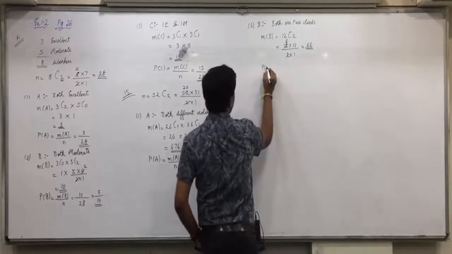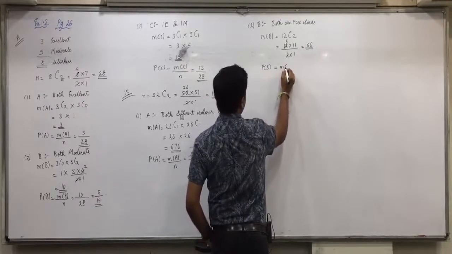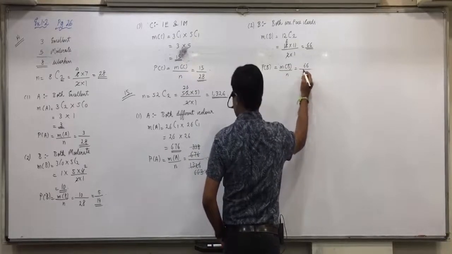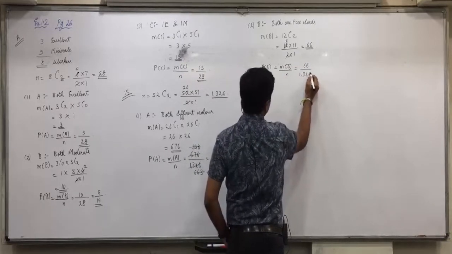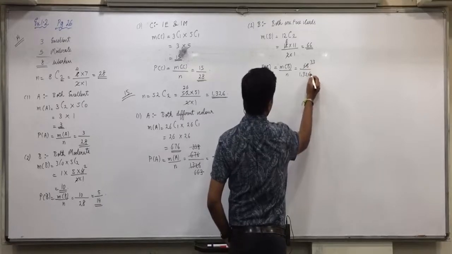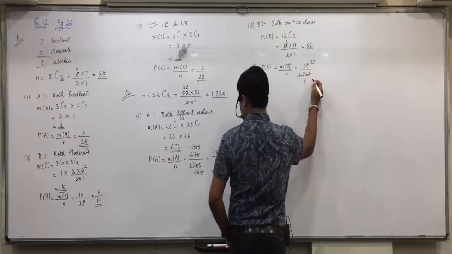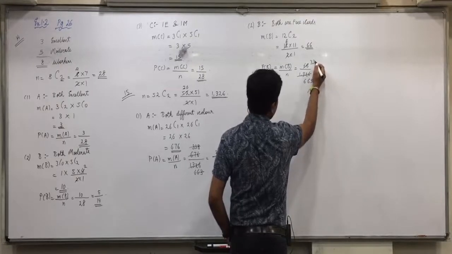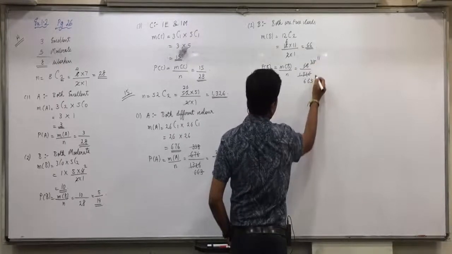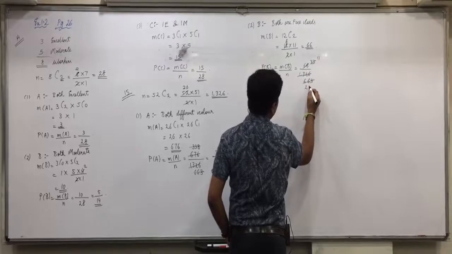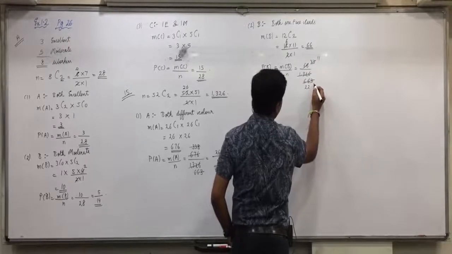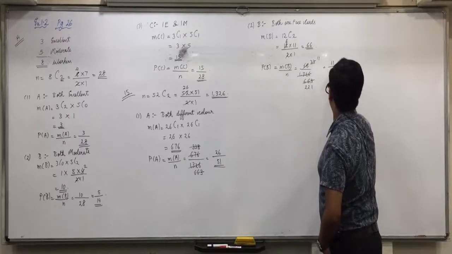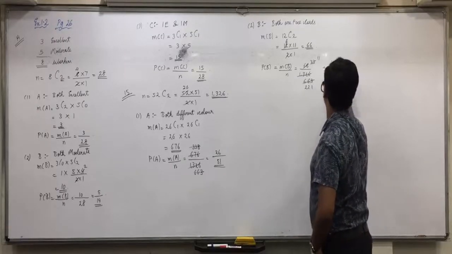So probability of event B is n(B) upon N. That is 66 upon 1326. 2 into 33, 2 into 663. 11 by 221.